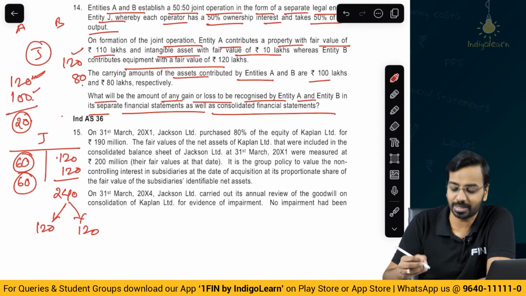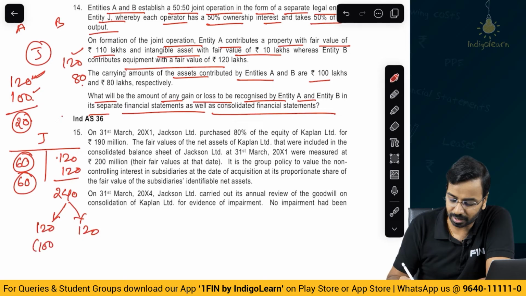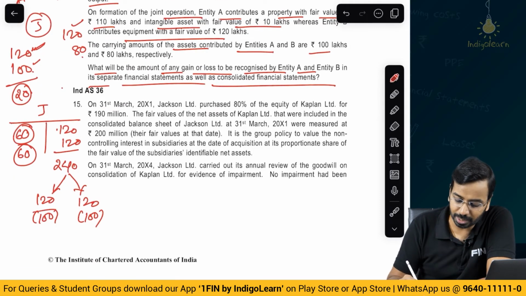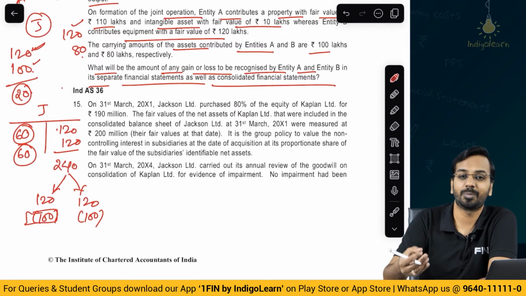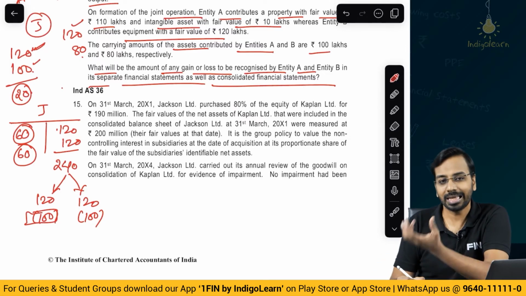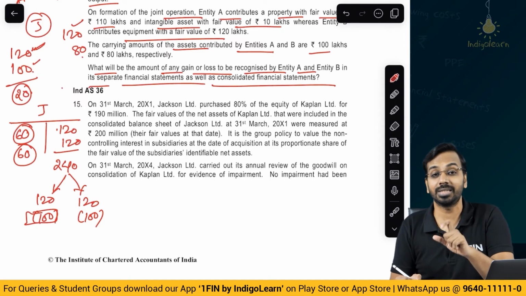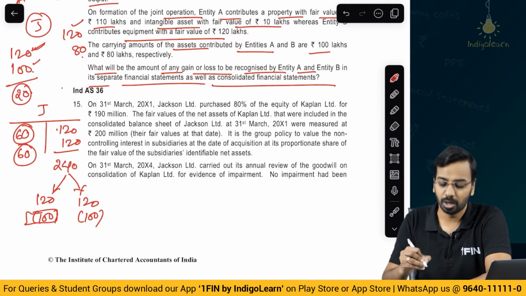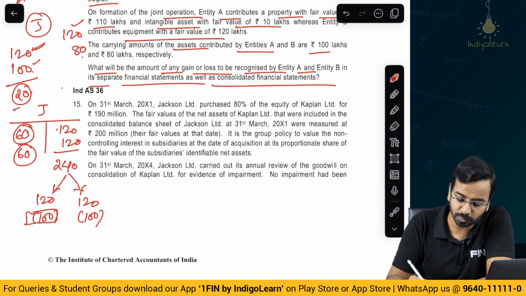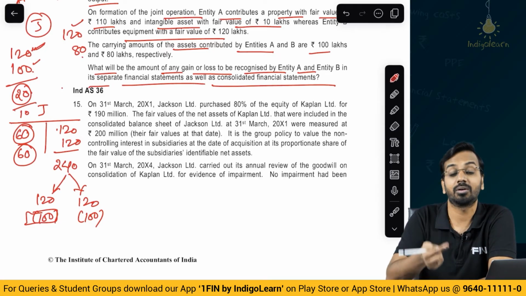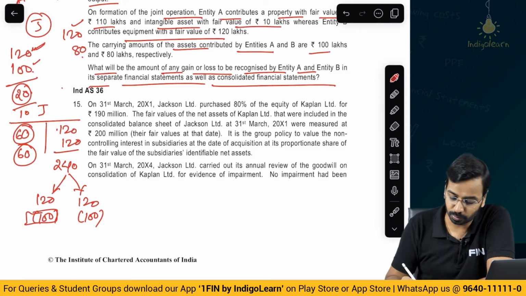Against this, how much of asset have we given? A has given 100, B has also given 80, right? But this 100 represents the entire 100%. Out of that, again 50% I will recognize in my own books, for which I cannot recognize the gain, basically the unrealized portion of the gain. What is the unrealized portion of the gain? Out of 20, 10 is realized, 10 is unrealized. Why is 10 unrealized? Because 10 pertains to our own share. So, you will reduce the 10 of unrealized profit.